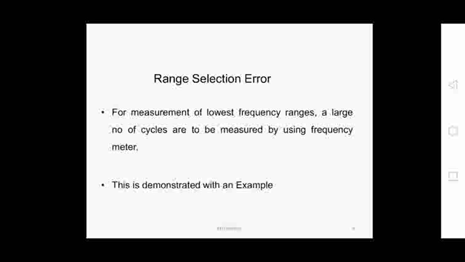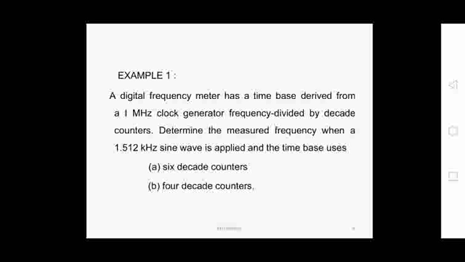By that you can also say that the number of pulses counted is equal to the frequency into time period. So we will demonstrate this range selection error with one example. For measurement of the lowest frequency range, we have to count a large number of cycles. So you can write this example also.